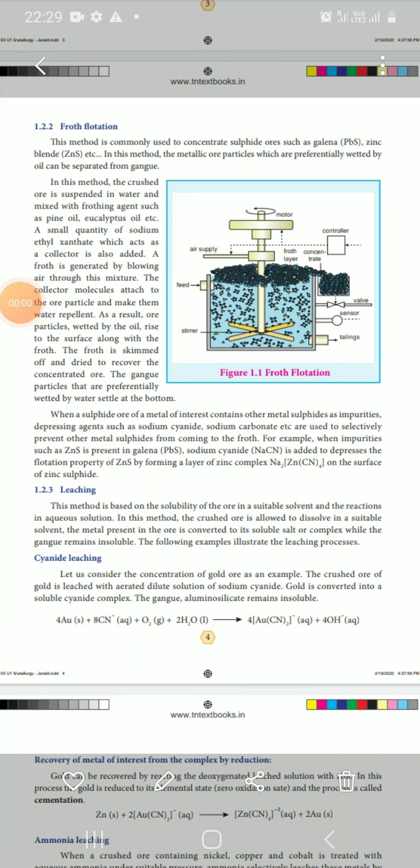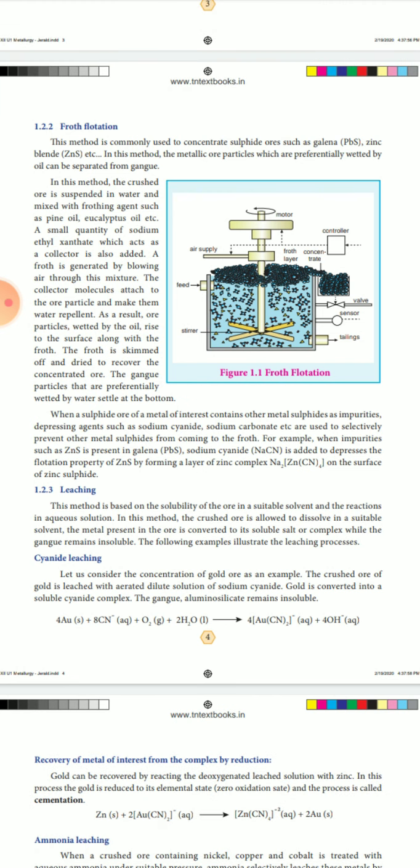Good morning students. The next topic is the froth flotation method. We can separate the metals from gangue or matrix, and we can do this by various methods. The first method we will study is the froth flotation process.